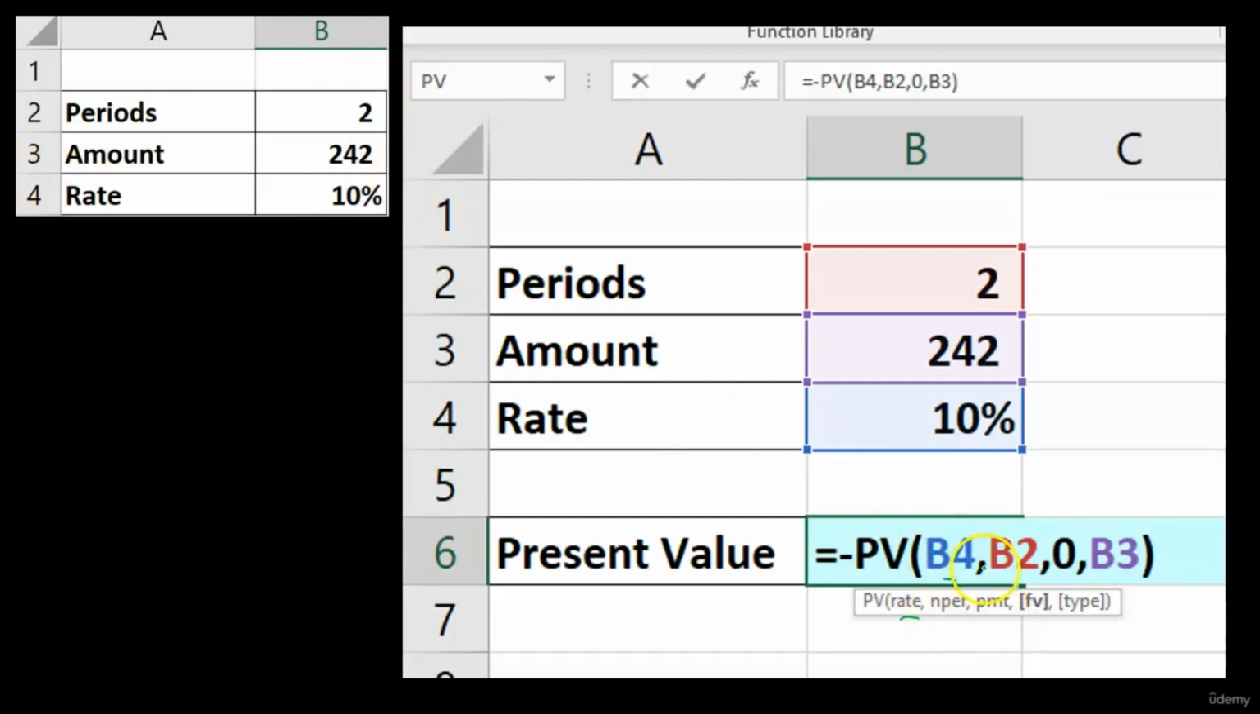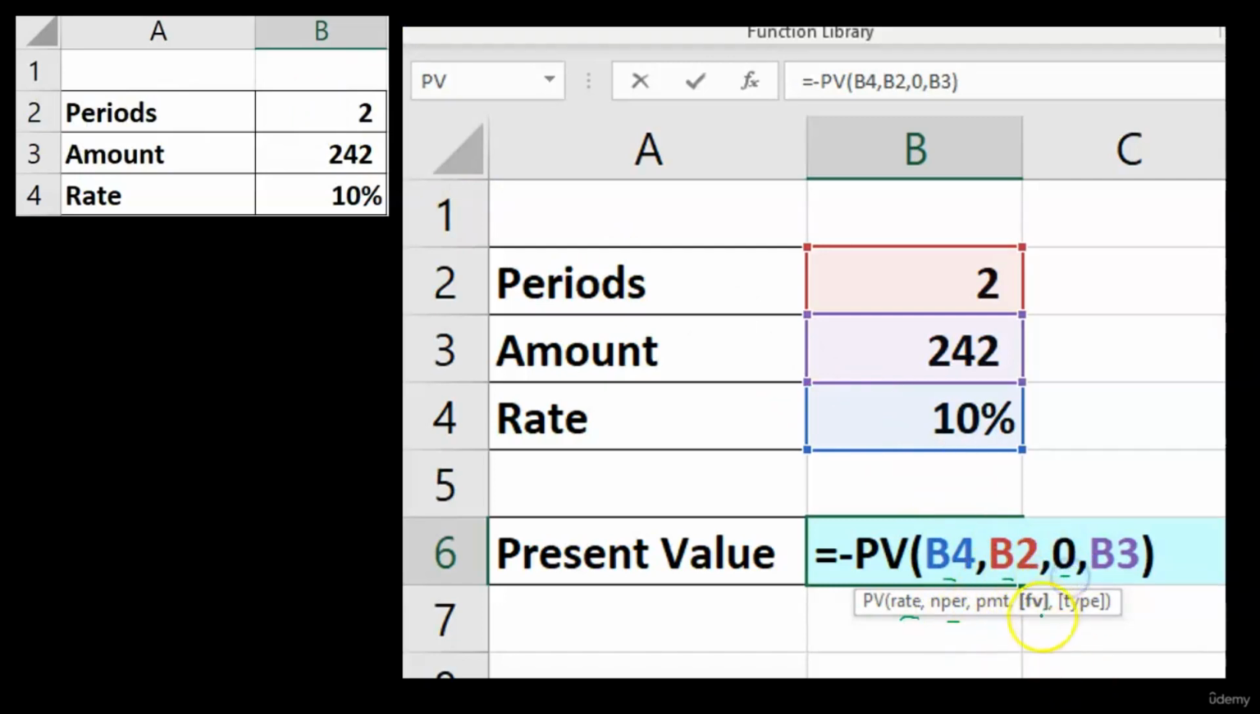And then when we say comma, that just means the next function, which is NPER. That's this item. It says we need that. That's the number of periods. So it's 2. So 2 is in B2. So that's in B2, number of periods, comma, to the next function.